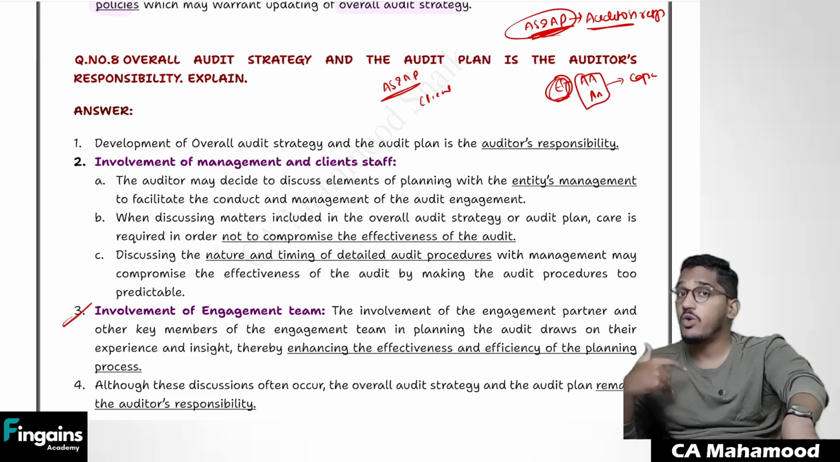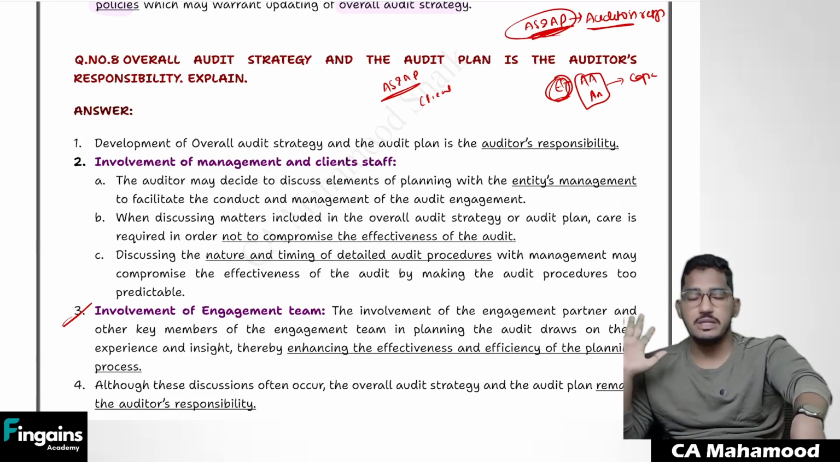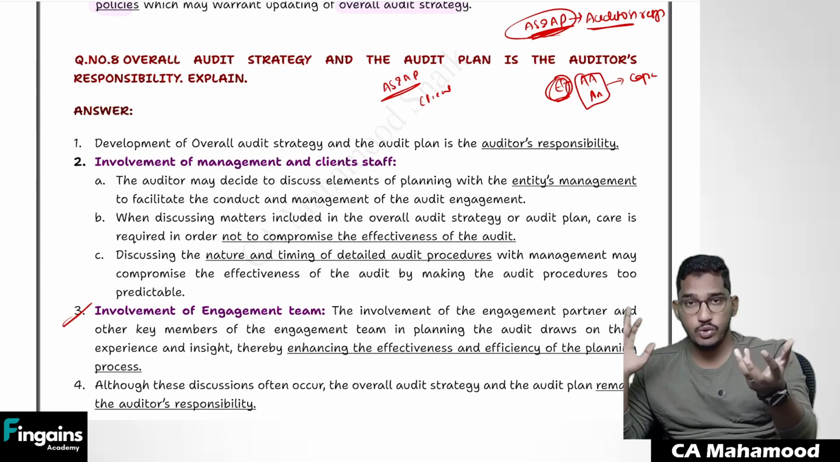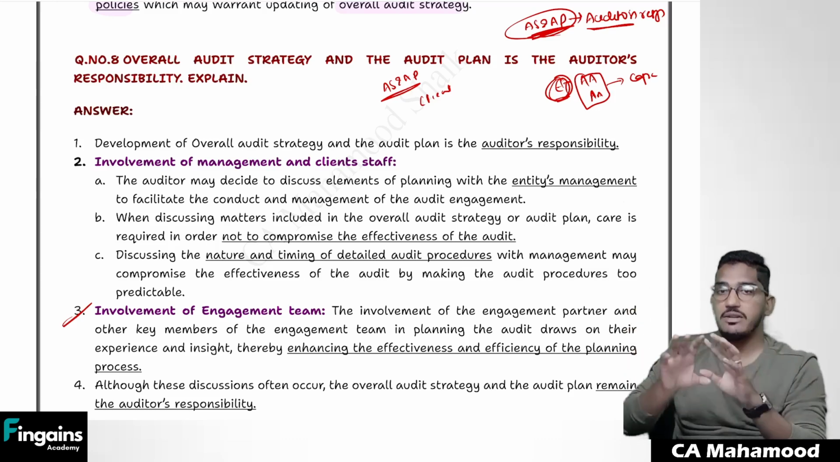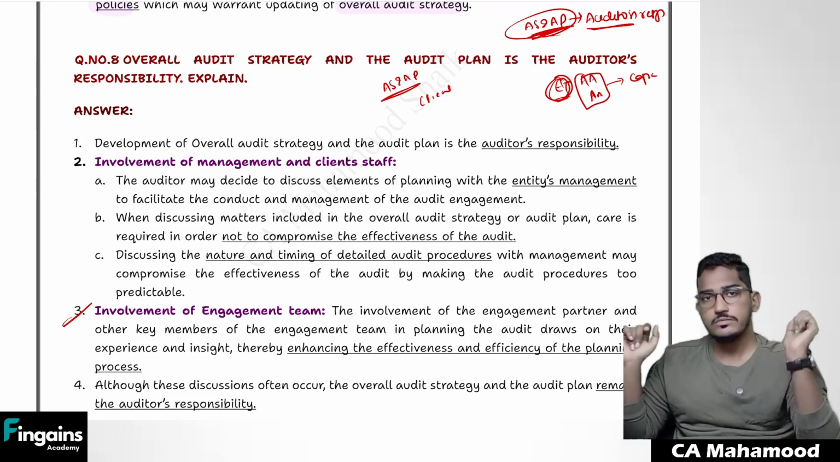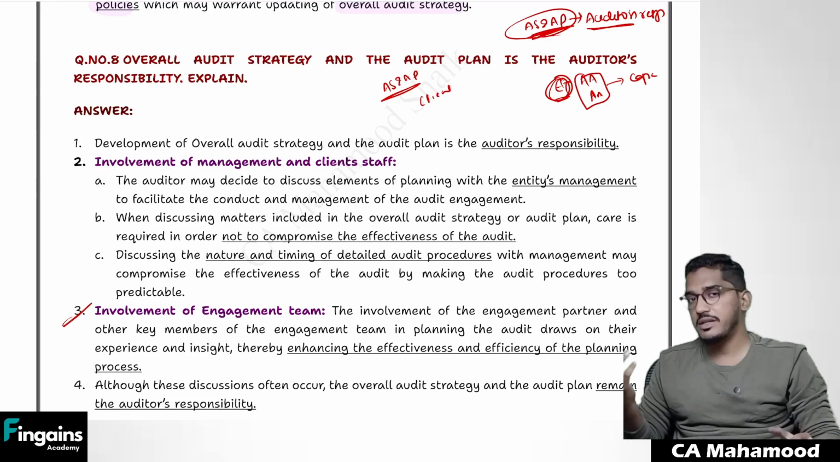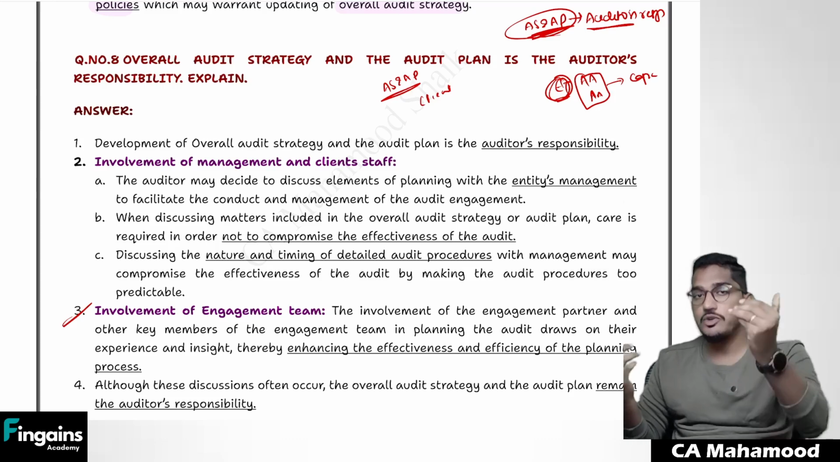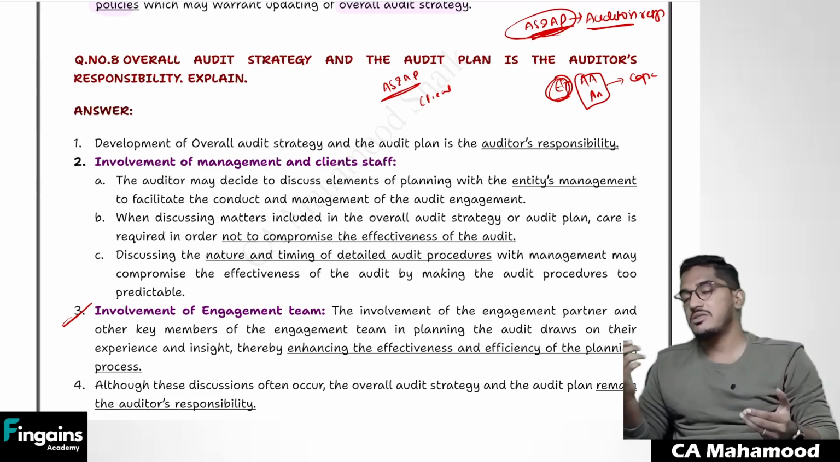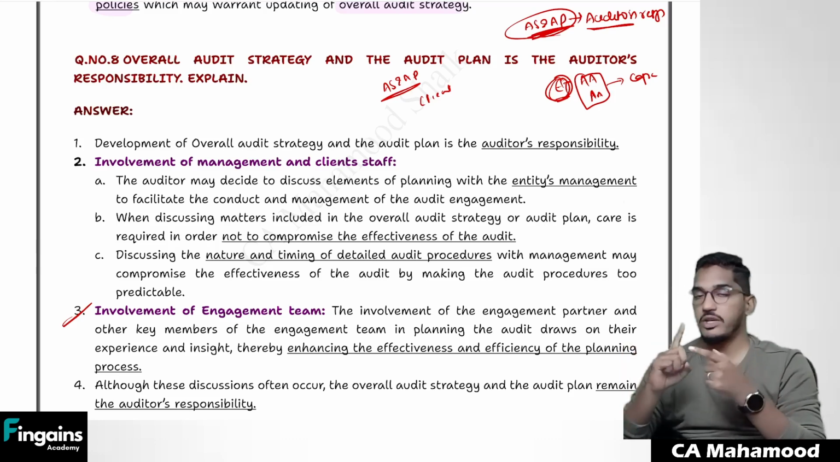For example, if I wanted to conduct inquiry of the sales in charge, whenever I want to conduct that inquiry, that sales in charge should be available. So if you let them know when you are going to do the inquiry, they will become available at that point of time. So we have to do the audit taking the help of the management and client's staff. So better you involve client's management and client's staff also in the development of strategy and plan.